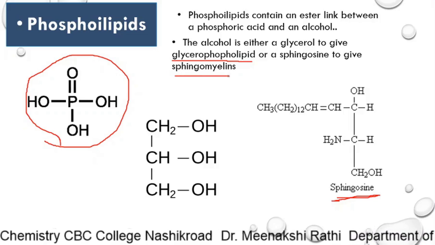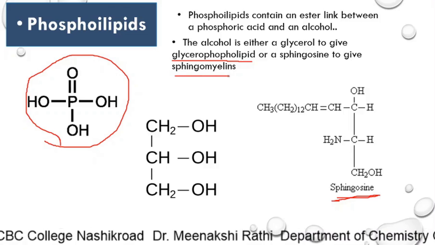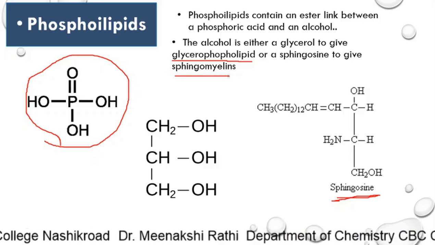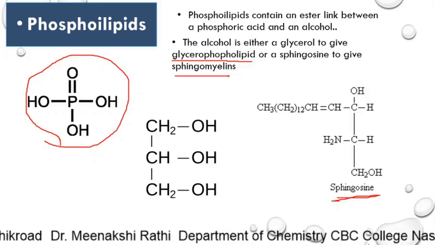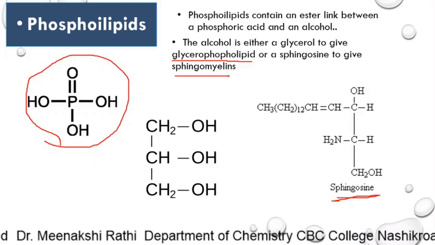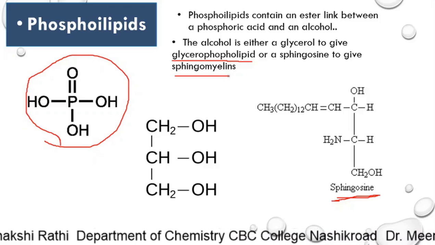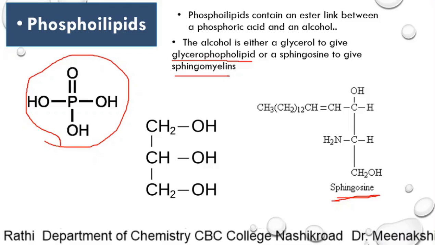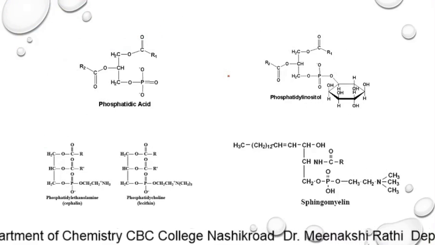So, the basic components of phospholipids are alcohol, that means glycerol, fatty acids, or these are triacylglycerols. Along with that, they contain phosphoric acid and some nitrogenous bases. These are some examples of phospholipids.